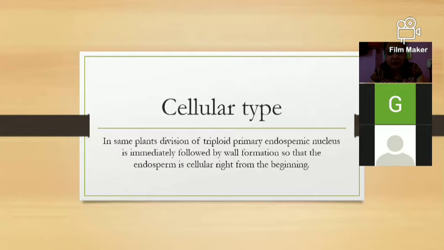Both cellular and nuclear types start to develop so that at the same time the fruit and the seed are produced, and at the same time the fruit and seed get matured. Otherwise sometimes the seed is not matured while the fruit is developed, and sometimes the fruit is not developed while the seed matures. So the division of the triploid primary endospermic nucleus, in the cellular type as well as the nuclear type, starts immediately whenever fertilization stops and endospermic development is to start.